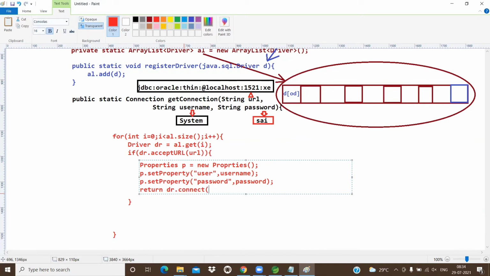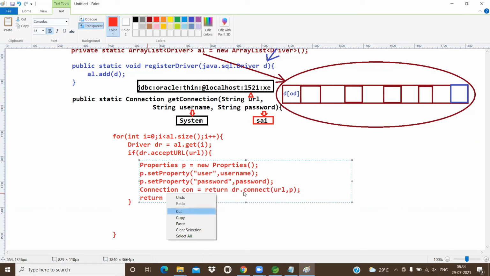In this method we have two parameters. One is URL, comma, P. So URL means what? Same, jdbc:oracle:thin:@localhost:1521:xe, and P means what? It contains username and password, nothing but system and Sai. If everything is good, then it returns what, my dear students? It returns connection object, connection con, and finally return con.